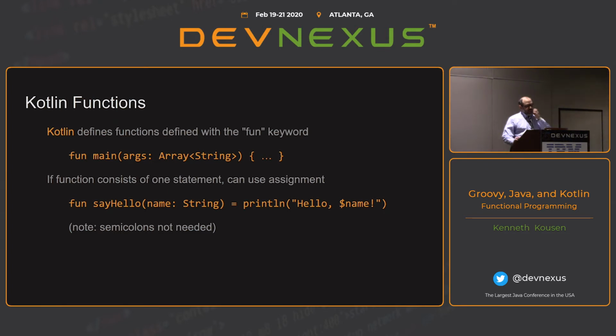But one of the features that I really like in Kotlin that isn't in the others is that if your implementation of the body of your method is a single statement, it could go over multiple lines, but if it's a single statement, you can actually assign the signature to the implementation directly. Now, this is a little unusual.